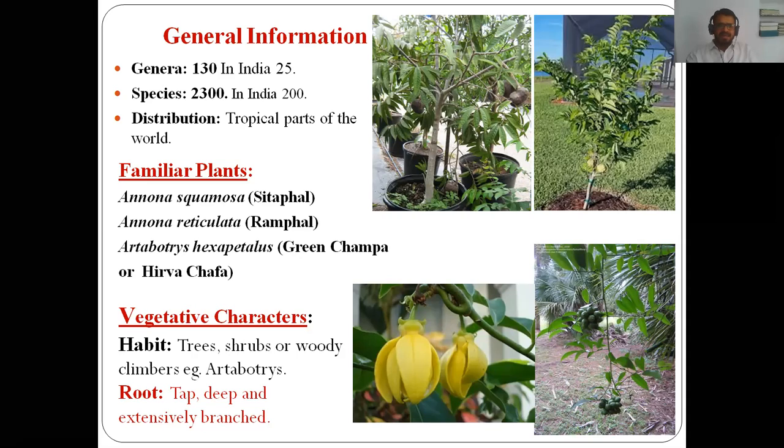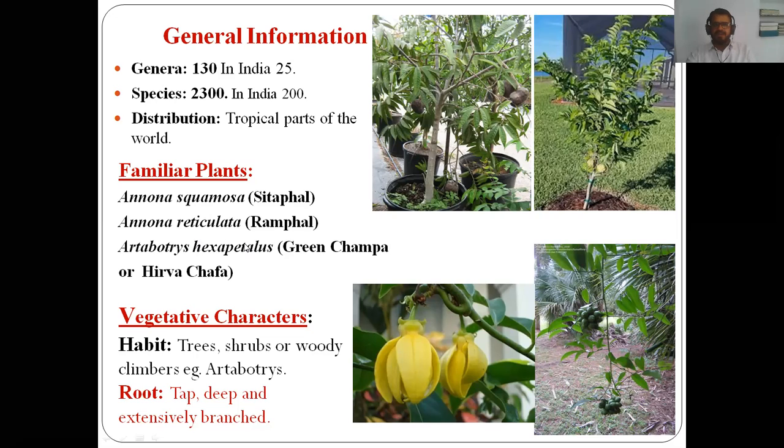Now these are some familiar plants, that is Annona squamosa, Annona reticulata and Artabotrys hexapetalus. The vernacular name of Annona squamosa is sitafal. This is the plant of sitafal. Look at this figure, and it is called Annona squamosa.